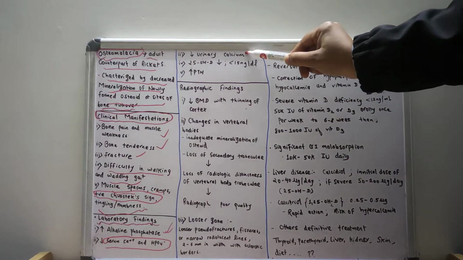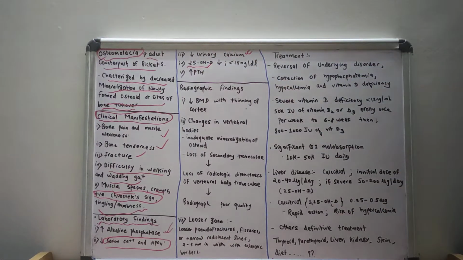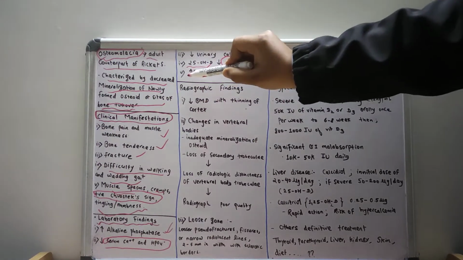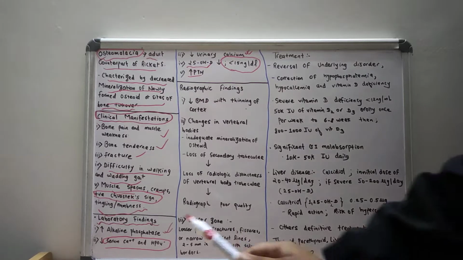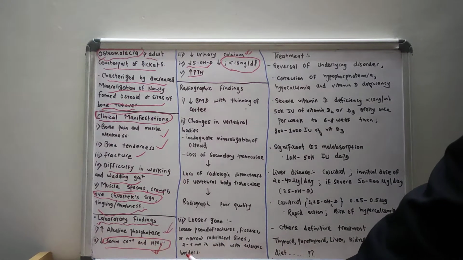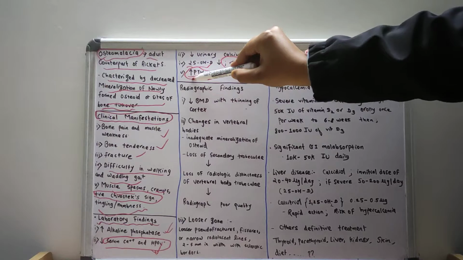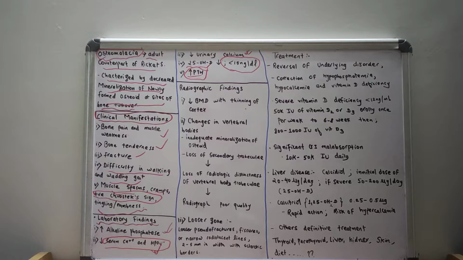There will be decreased urinary calcium, and there will be decreased 25 hydroxy vitamin D. The level of 25 hydroxy vitamin D will be less than 15 nanogram per deciliter, and the level of parathyroid hormone will be increased, as there will be decreased serum calcium and phosphorus. Due to the feedback mechanism, the parathyroid hormone will be increased. This feedback mechanism and this metabolism I will discuss in detail in another video.